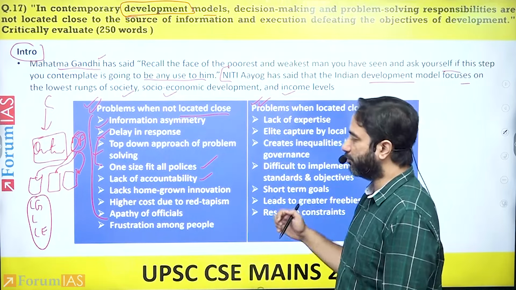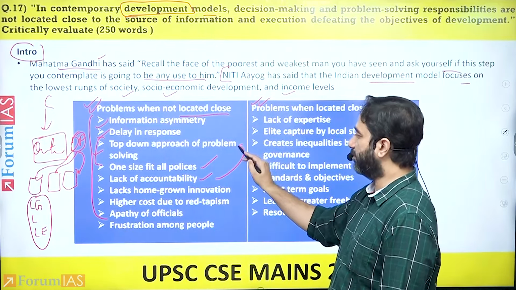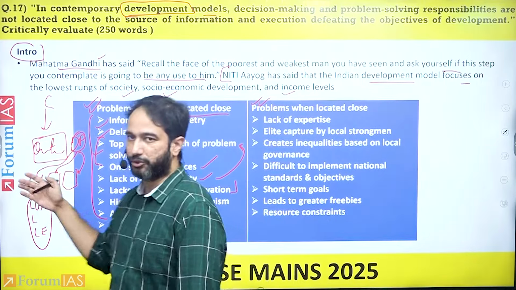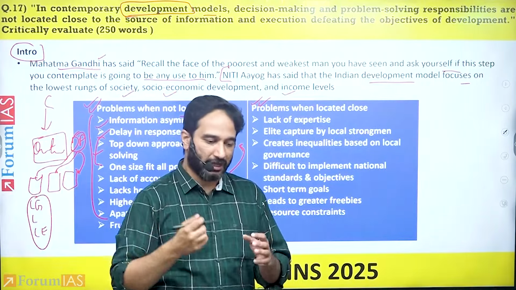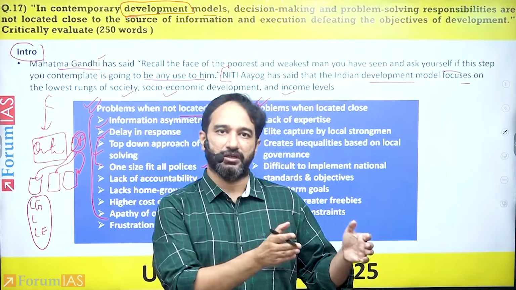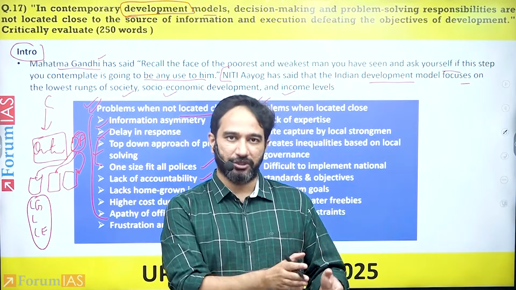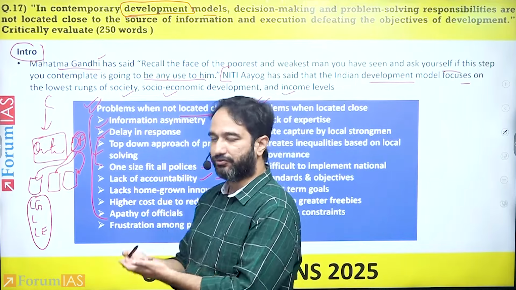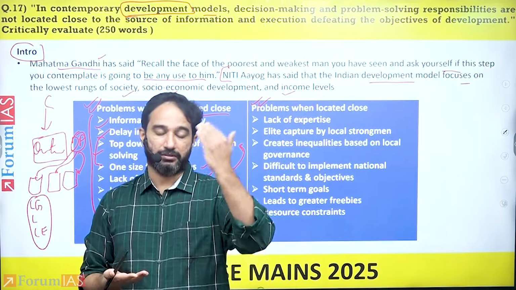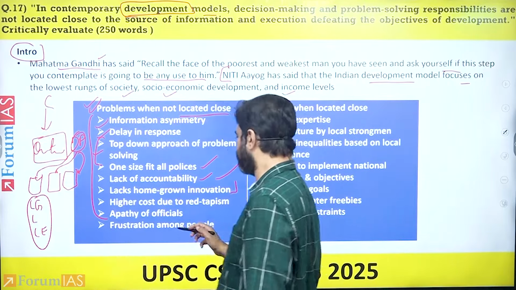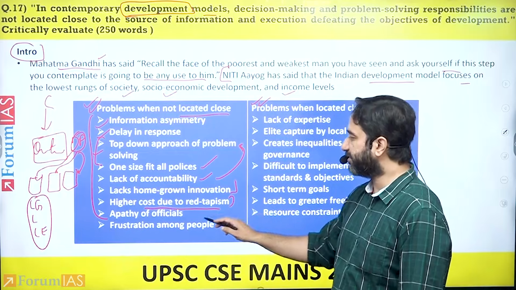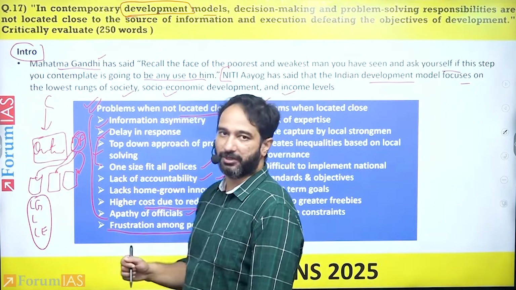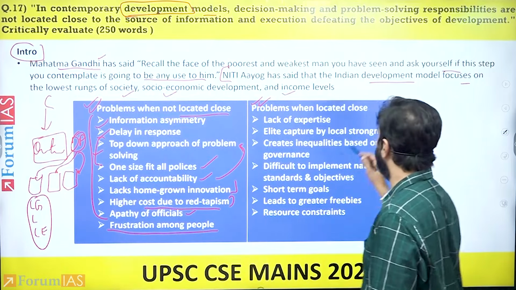Further, there is a lack of accountability. Why? Because it's a top-down approach. There's a lack of homegrown innovation because, again, it is top-down. You're not asking the local population how they are dealing with the problems that might be there within their own communities or within their own particular area. So there is an ignorance of the ground realities in a top-down approach. There's a high cost due to red tapeism, there's the apathy of officials, and obviously all of this creates frustration among the people.